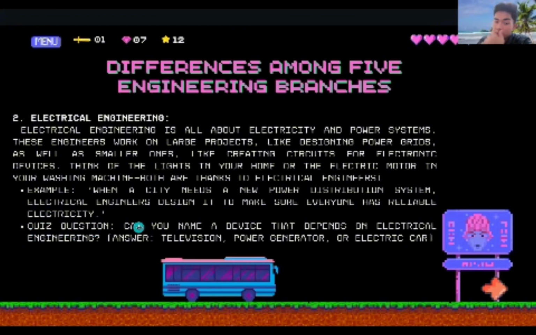And a quiz question: can you name a device that depends on electrical engineering? Television, power generator, or electric car?